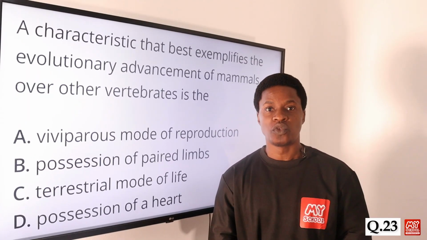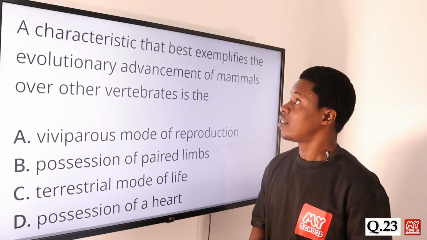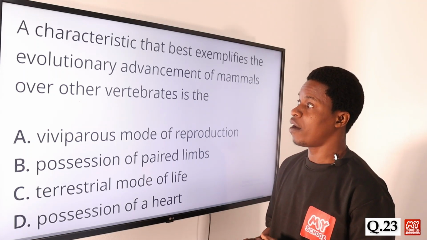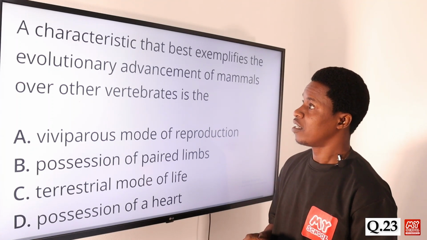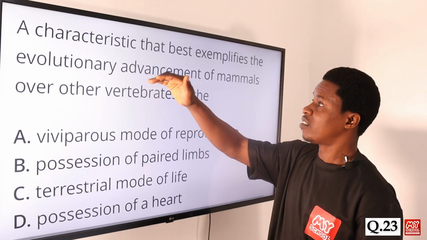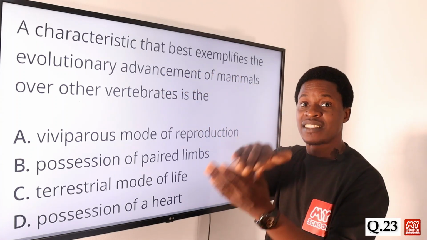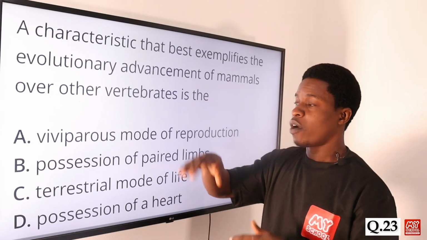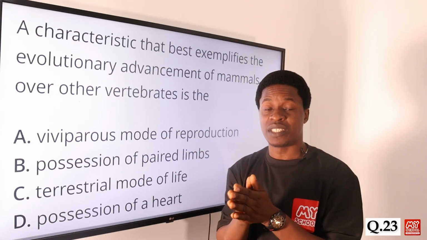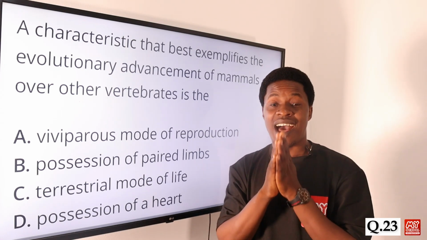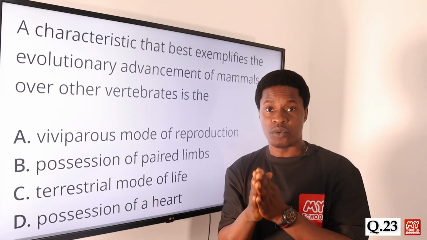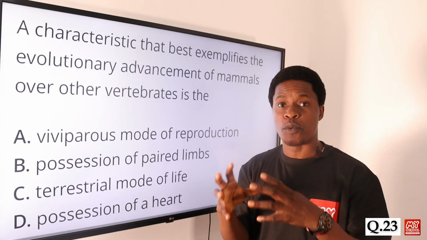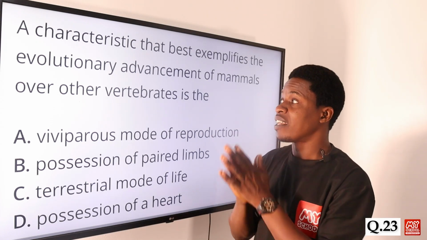Now let's move on to question 23. A characteristic that best exemplifies the evolutionary advancement of mammals over other vertebrates is the what? We are talking about what stands out when we talk about the evolutionary advancement of mammals from every other vertebrate. Don't forget that vertebrates are animals that have a backbone. So all animals that have backbones are what we refer to as vertebrates.